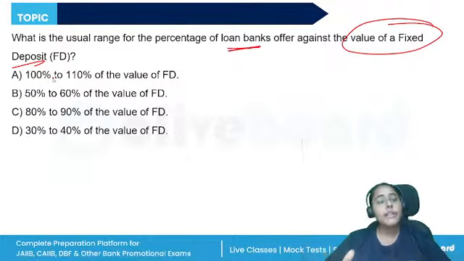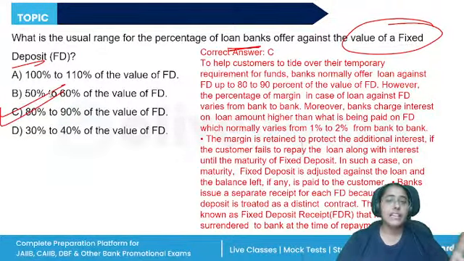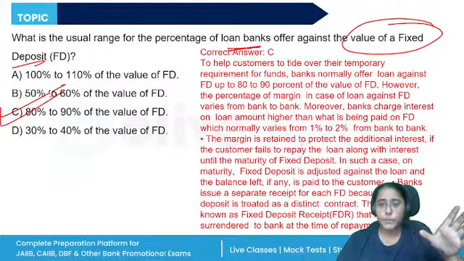Banks normally offer loans against FD up to 80 to 90% of the value of FD. The interest that is charged on the loan is higher than what is being given on the FD, right? 1 to 2%. It normally varies from bank to bank.